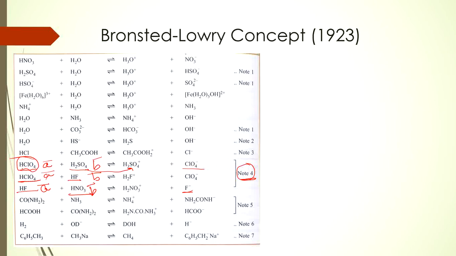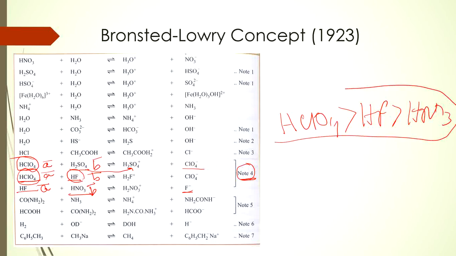What does it mean? See, when HClO4 reacted with H2SO4, HClO4 behaved as an acid. When HClO4 reacted with HF, HClO4 again behaved as an acid and HF as a base. But when HF reacts with HNO3, HF behaves as an acid, right? So in this case can we say that the acidic strength is HClO4 would be the strongest acid, then HF, then HNO3, right? So through this Bronsted-Lowry concept we can determine the order of this acidic strength. So this is another application of the Bronsted-Lowry concept.